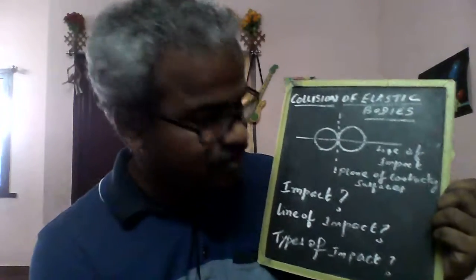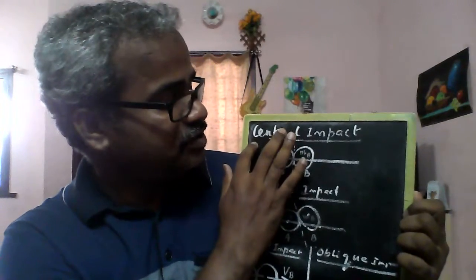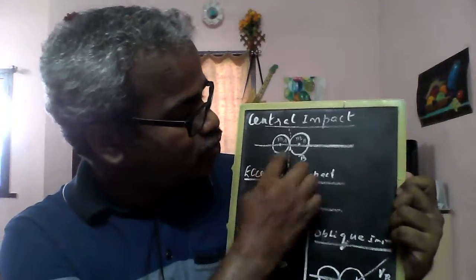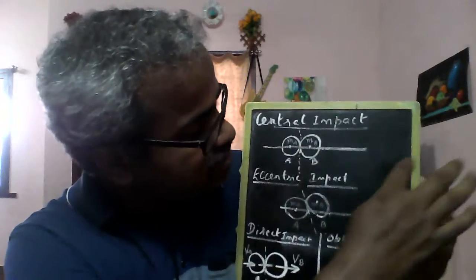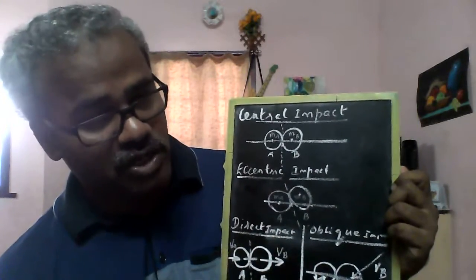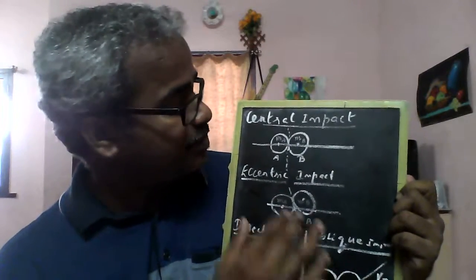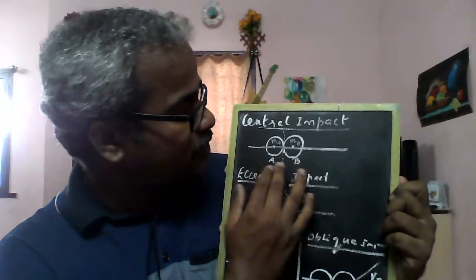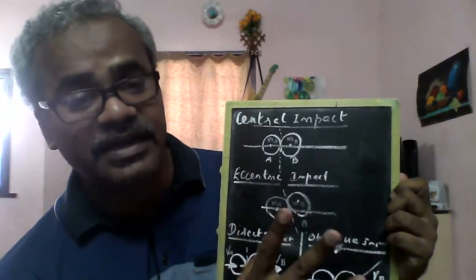Then what are the types of impact that we should know? The first type is central impact. If the mass centers of the two colliding bodies lie on the line of impact, then it is called central impact.